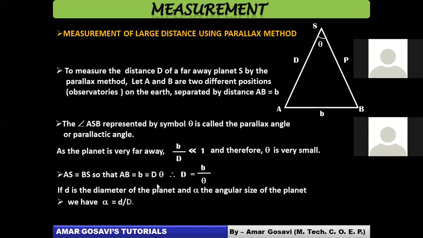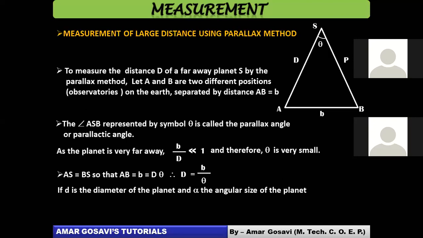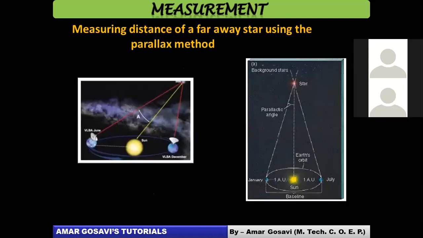Please take a quick screenshot of this before we move ahead. I can show you some pictures also. In the pictures it is shown how the parallax method is utilized to measure larger distances. You can have a look at it.